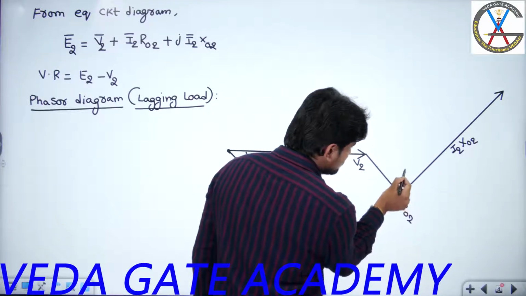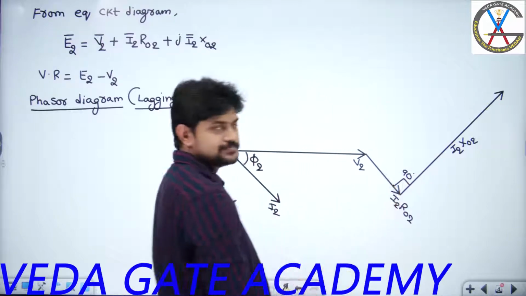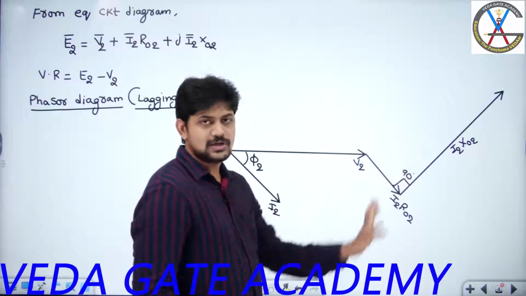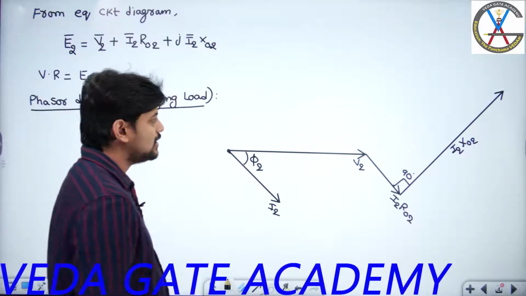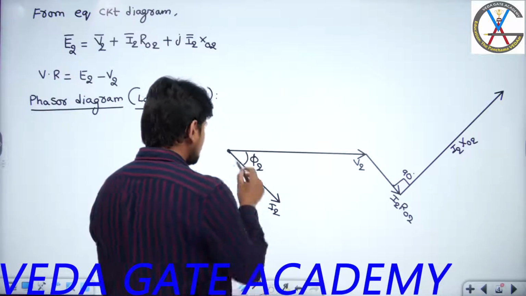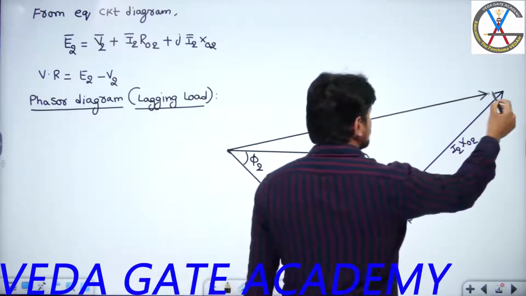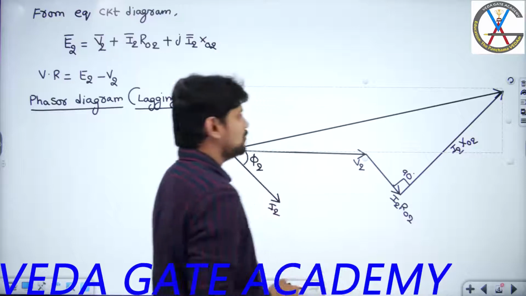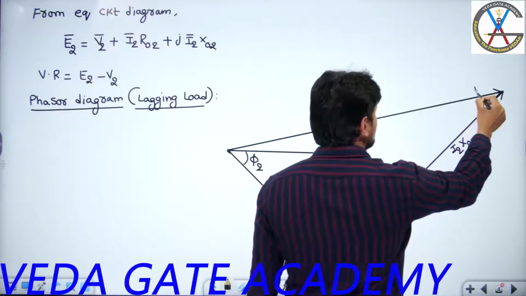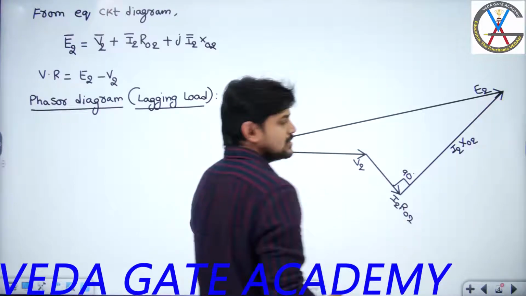Exactly, this angle is equal to how much? 90 degrees. Now the resultant of V2, I2 R02, and I2 X02 will give you the final expression or magnitude of E2. So if I am adding, I am going to get this particular phasor. So what is this? This is nothing but my E2.